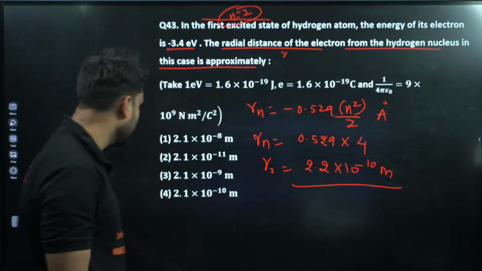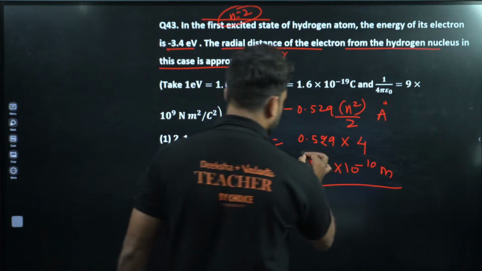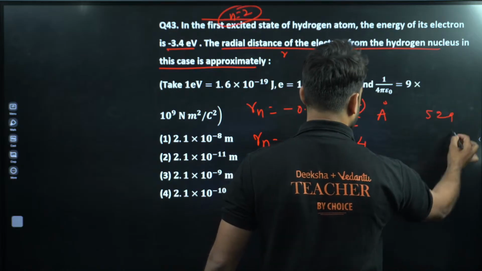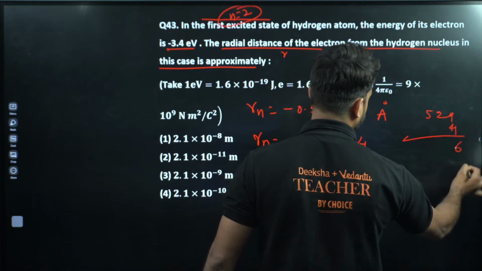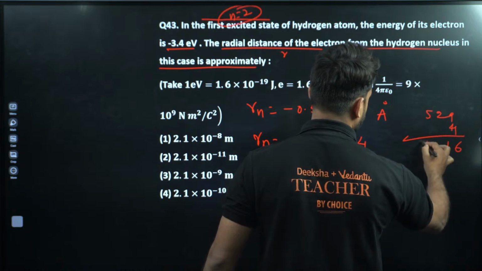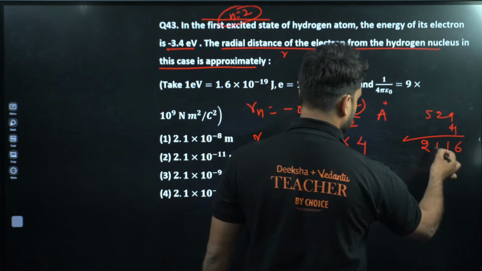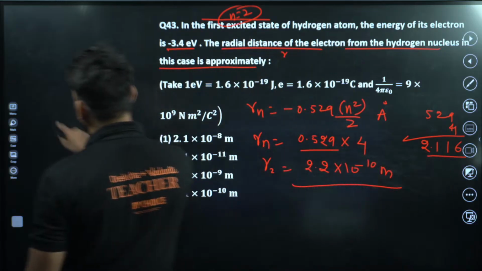Any option is there? 2.1. Can we please multiply here? So this is 529 into 4, 4, 3, 6, 11, 1, 21. Yeah, this is correct. So this will be equal to 2.1 into 10 to power minus 10.